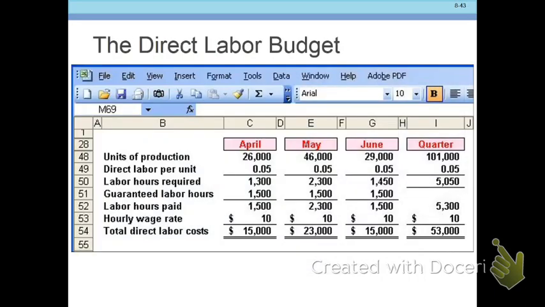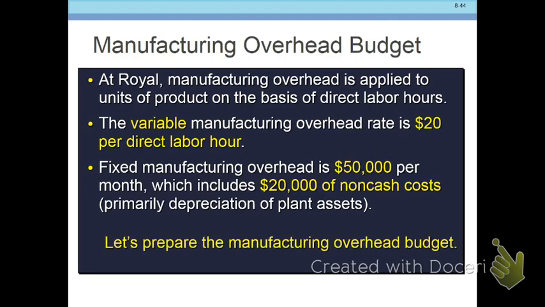Oh, I should just go back. In the event there was overtime, there's a number of different ways to do it. If you take a look in your text, but we could have paid another 800 hours. Why 800 hours? The difference between 2,300 and 1,500. If it was being paid at time and a half, we could have just multiplied it times .5 to get the additional overtime in that particular case. So there, you can modify these direct labor budgets to account for whatever you may have going on in your particular organization. Now we have a manufacturing overhead budget.